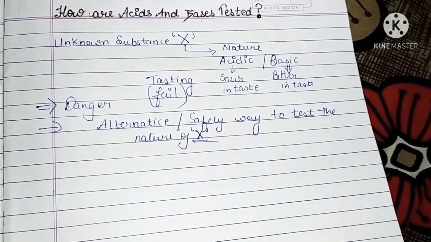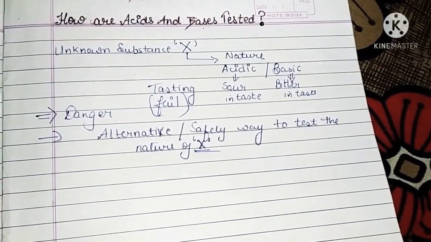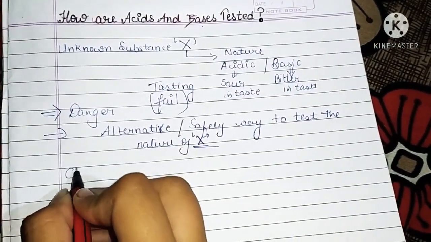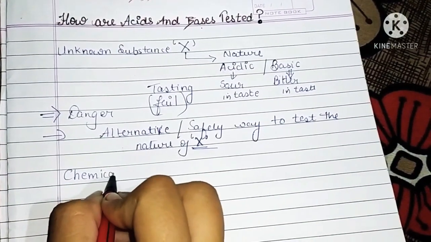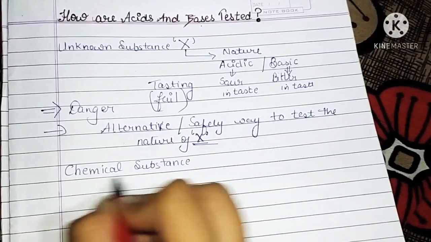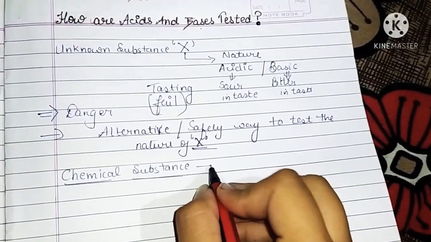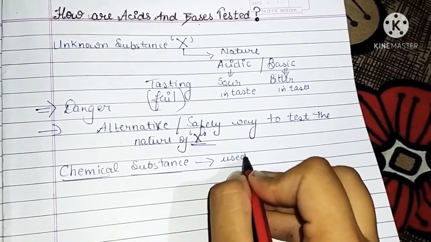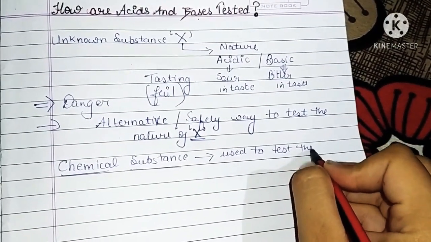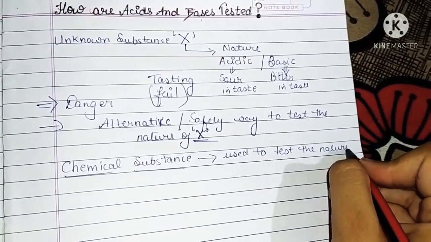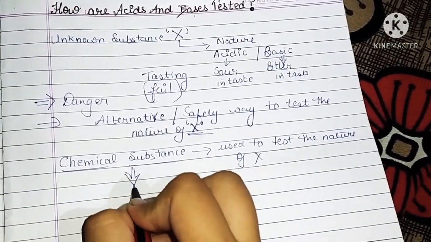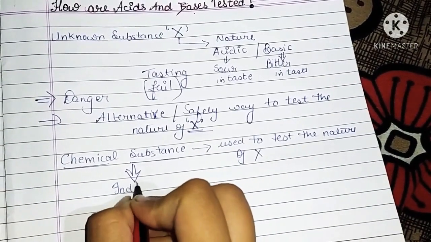So let me tell you the alternative way. Here in our chemistry we have lots of chemical substances which are used to test the nature of an unknown substance, and these chemical substances are known as indicators.